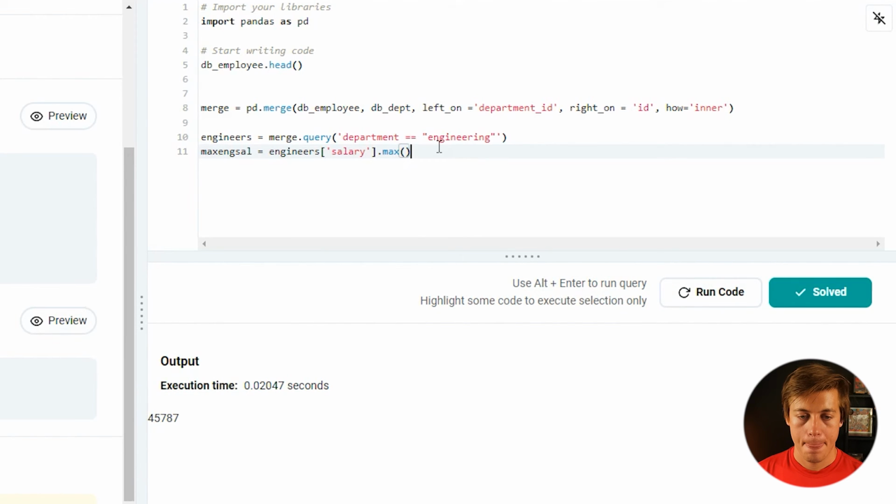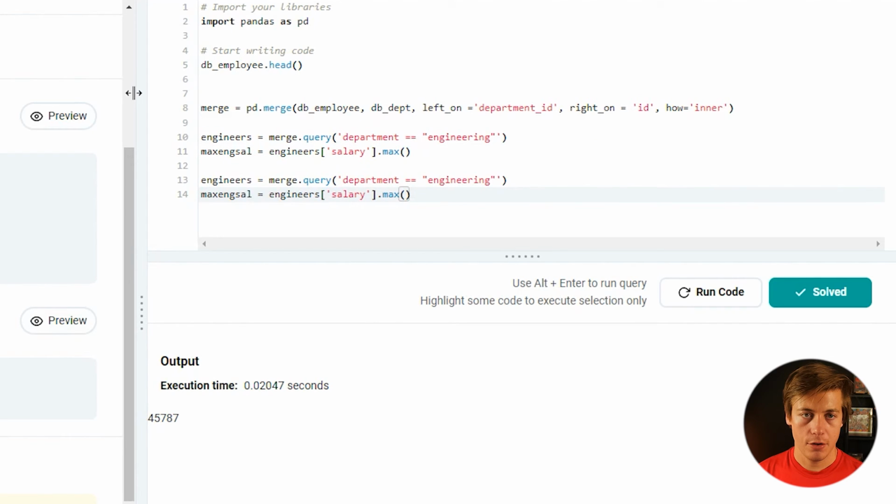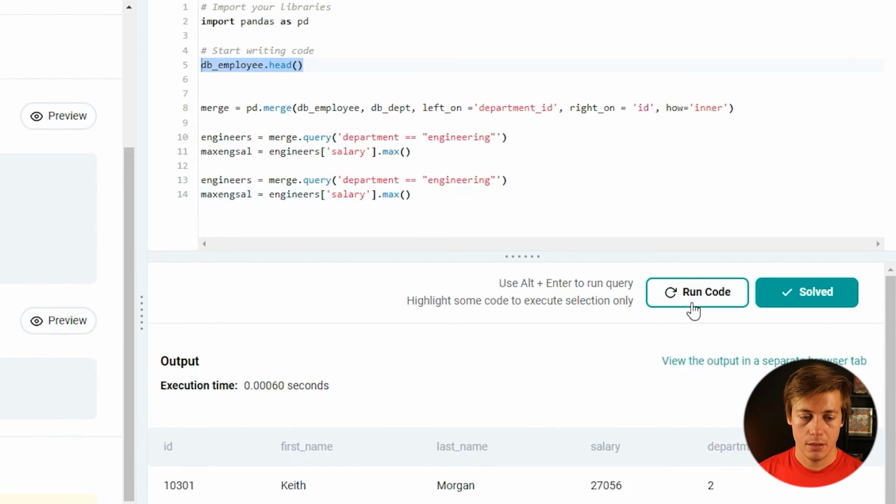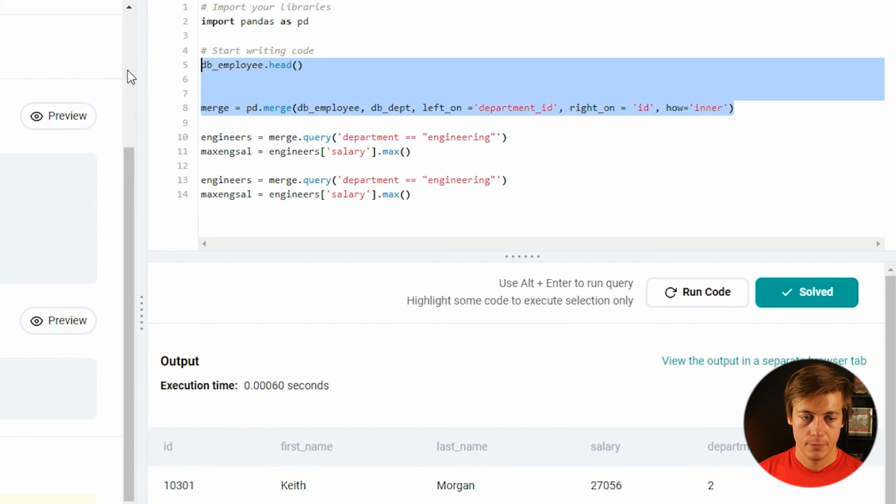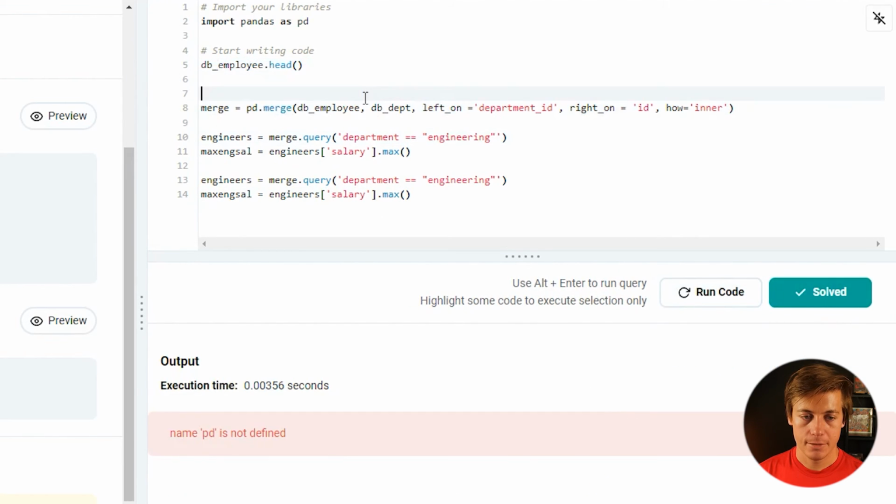Okay, let's copy all this again, and we're going to do this for marketing. So I think marketing, if we just grab this set again, well, grab that. I think it's just get marketing. So marketing like that.